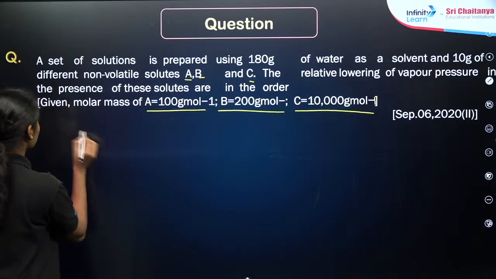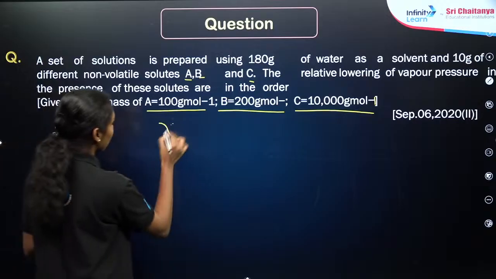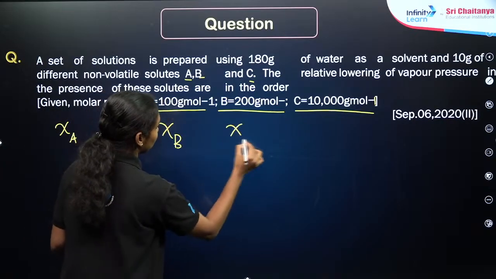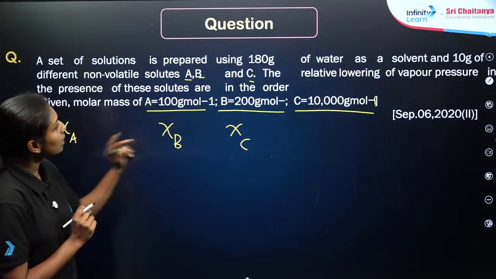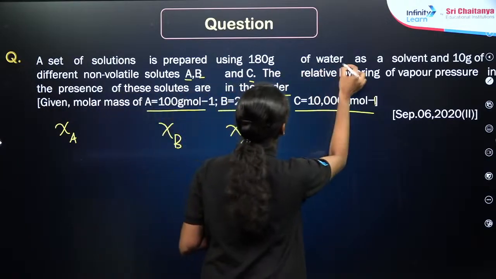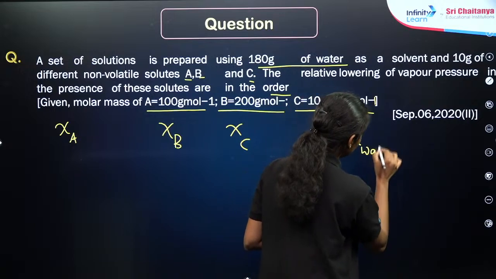Relative lowering of vapor pressure, right? It is connected to the mole fractions of chi A, chi B and chi C, right? These are the non-volatile solutes added to the particular solvent here. And the solvent is given as 180 gram of water, right? So the first step, we need to find out the number of moles of water. How much is it?